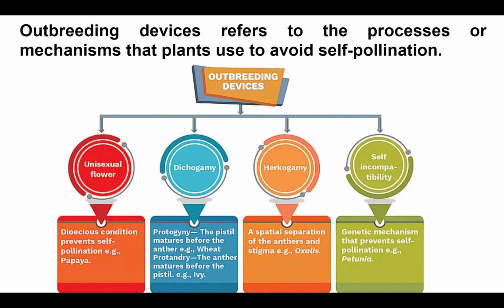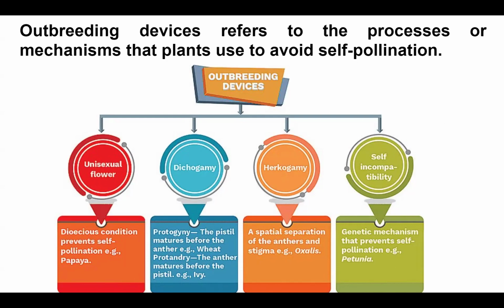Now, in case we do not want the plants to go for self pollination, if we want to avoid self pollination, we use outbreeding devices. What are the various outbreeding devices we have? First and foremost, the flower is unisexual, say like papaya. The flower prevents self-pollination because it is unisexual. It has only the male or the female part. Hence, self-pollination is not possible. That is unisexual.